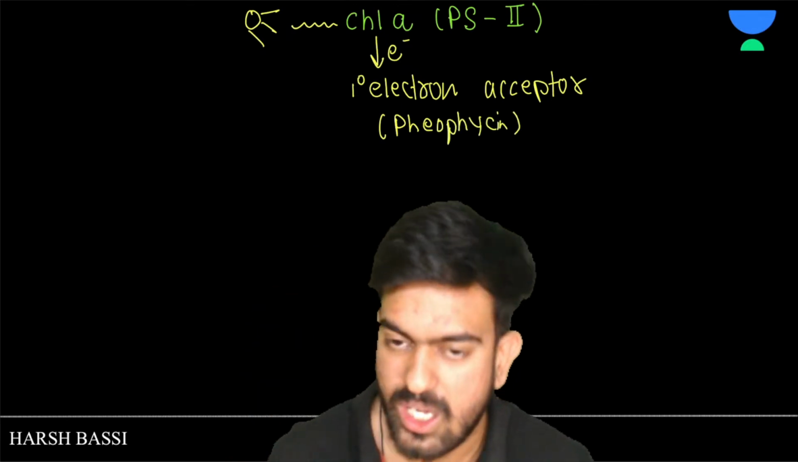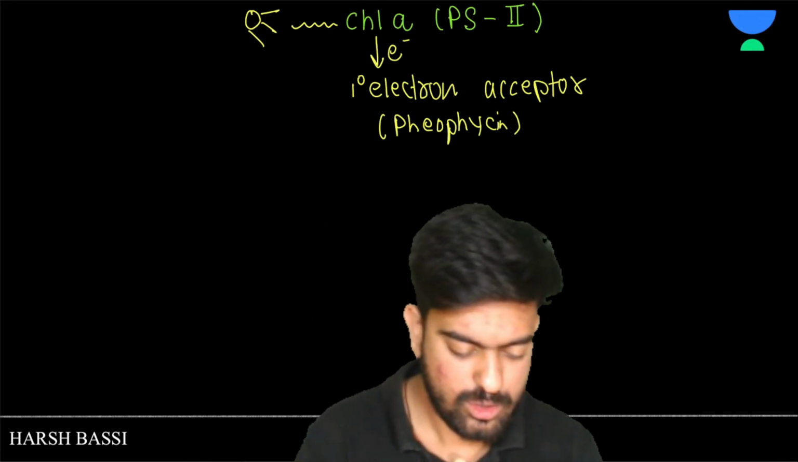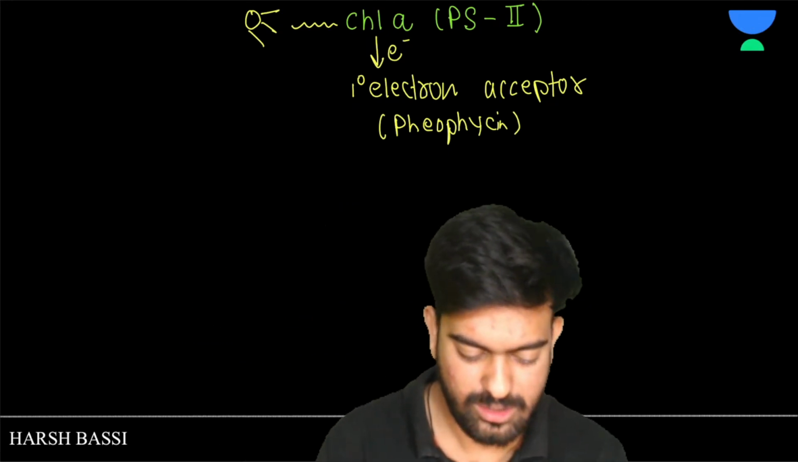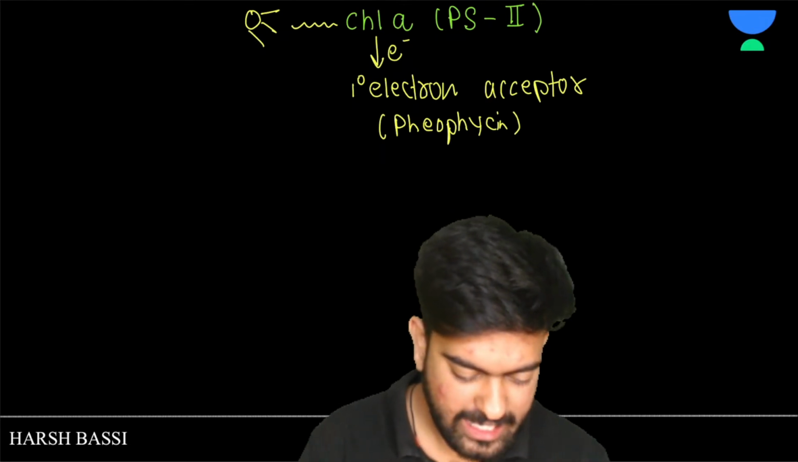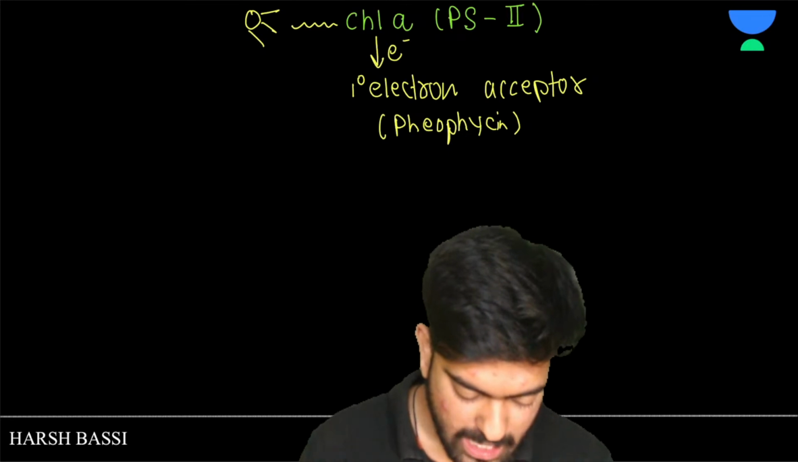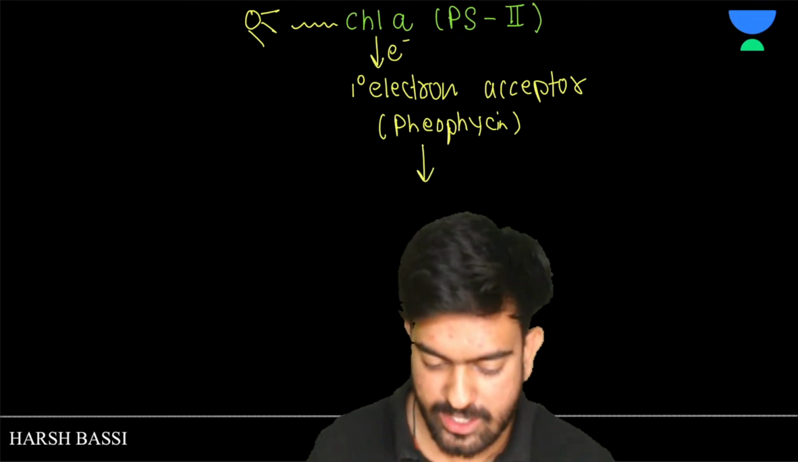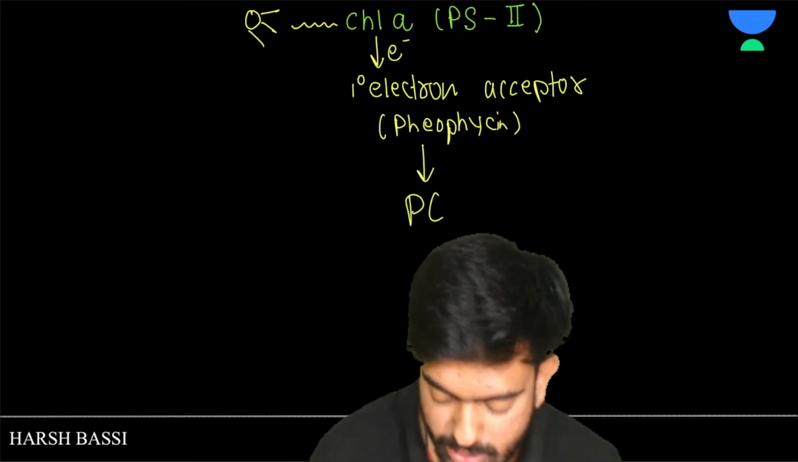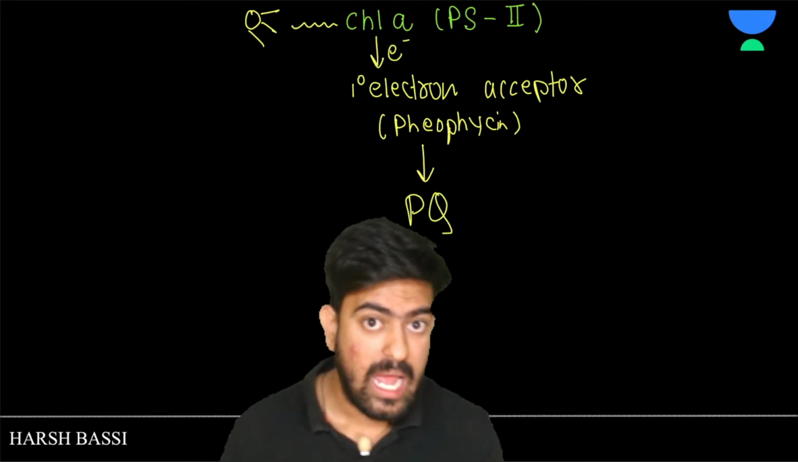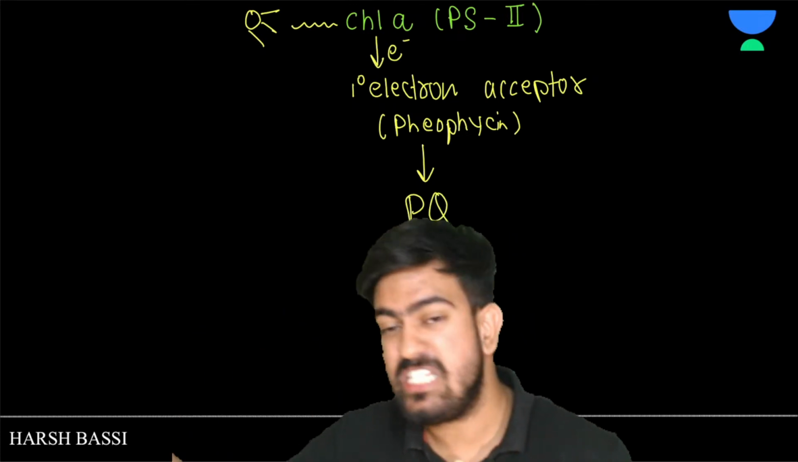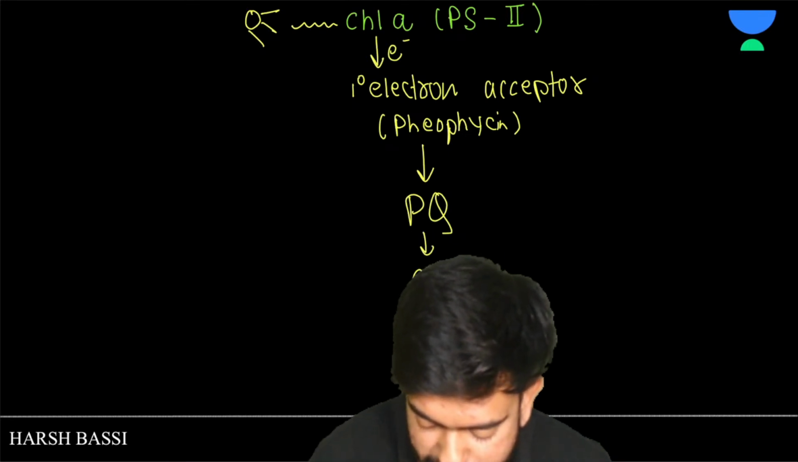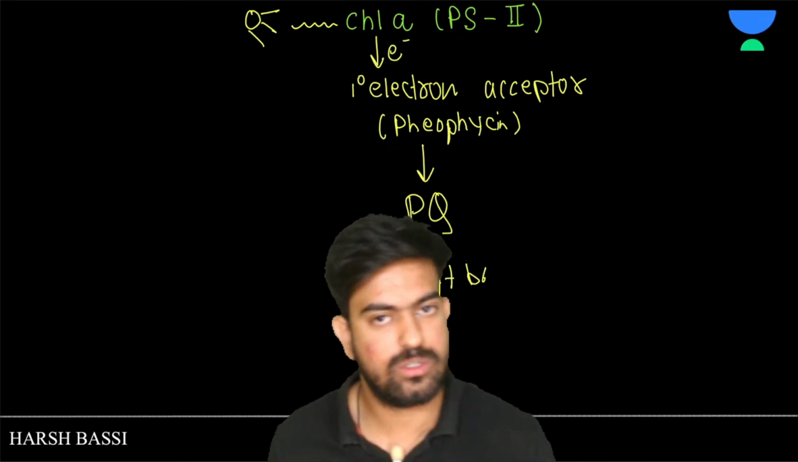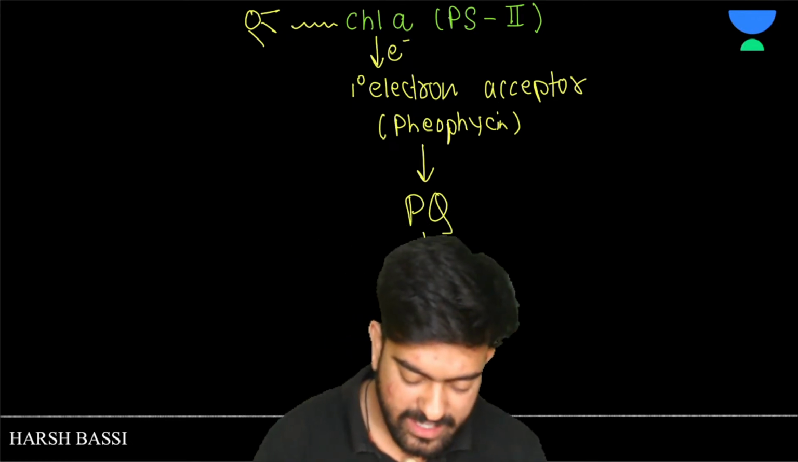I need to take some English classes to improve my spelling. So we have this pheophytin. Clear? After this pheophytin, where did it go? It went to PQ, Rani, Queen. And between PQ and Sena, Rani and Sena, what was it? Cytochrome b6f complex. Okay. And here we have PC.